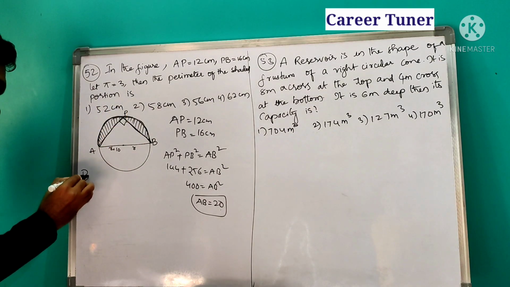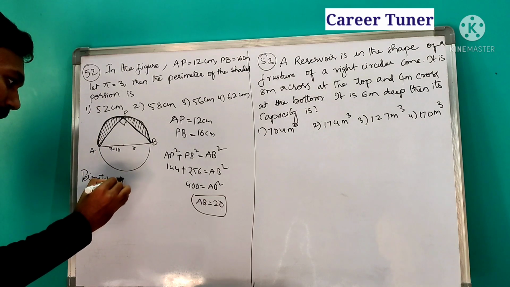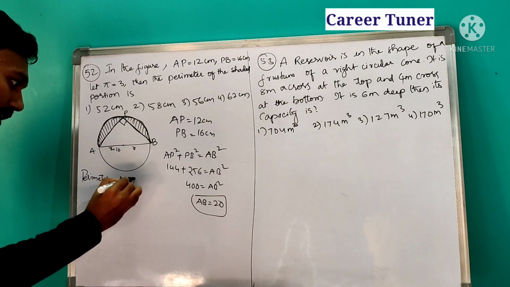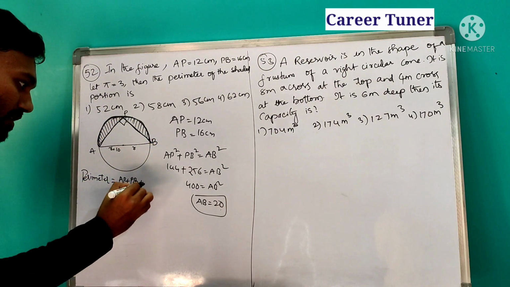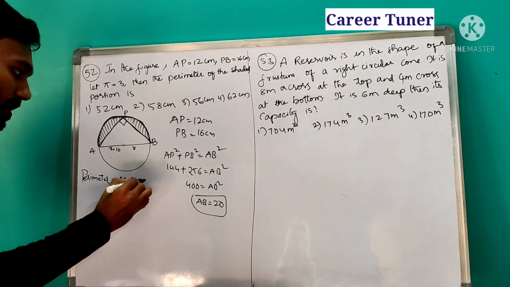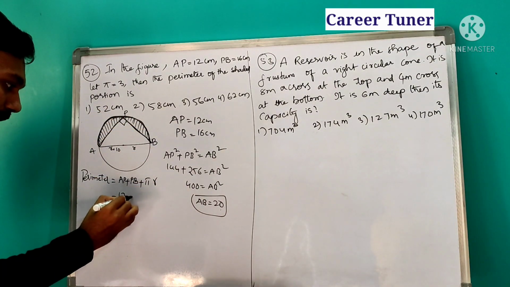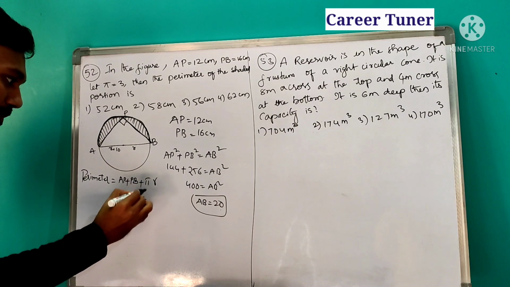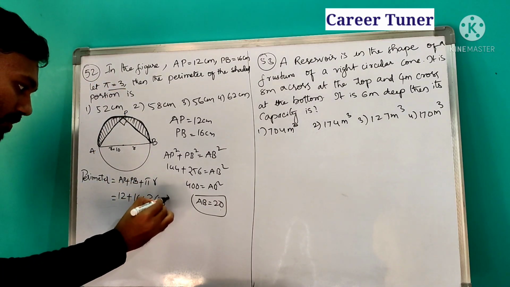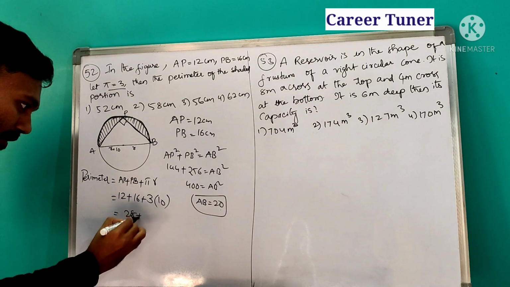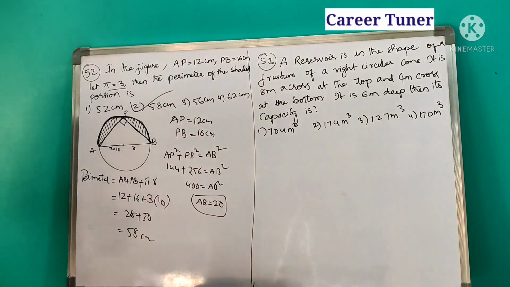Okay. Now what do we require? We require perimeter. So what is perimeter equal to? Perimeter of the shaded portion is equal to AP plus PB plus this semi-circumference. Semi-circumference is nothing but total circumference is 2 pi r. Semi is nothing but pi r. So AP is nothing but 12 and PB is nothing but 16 plus pi value, he asked us to take it as 3, into what is the radius? 10. So how much is it? This is 28 plus 30, nothing but how much? 58 centimeters. So second one will be our answer.